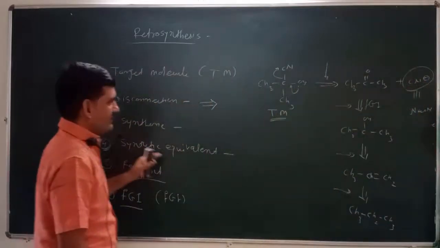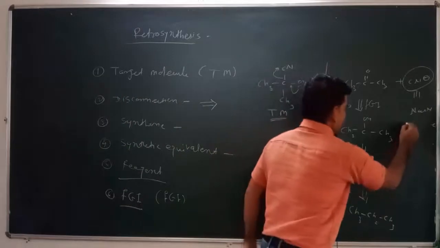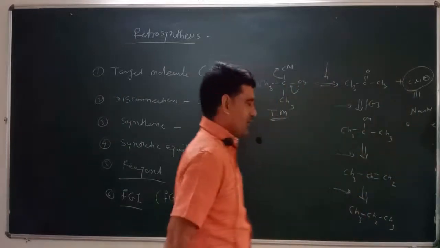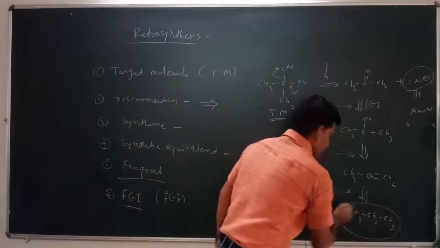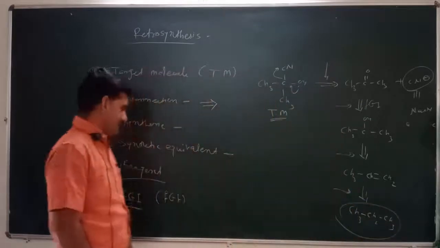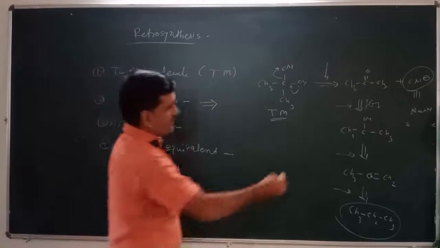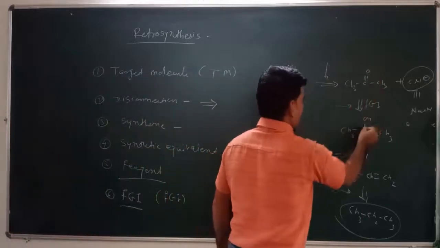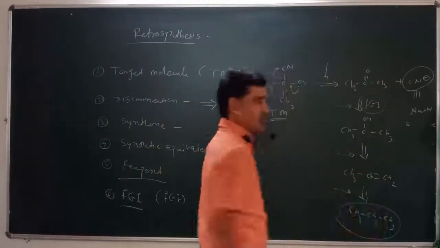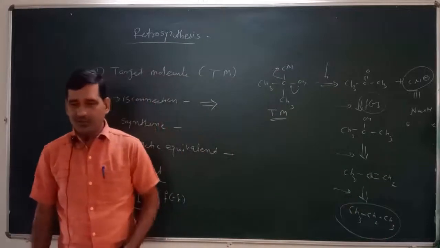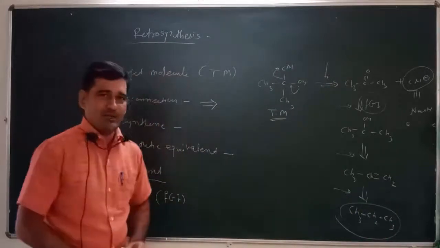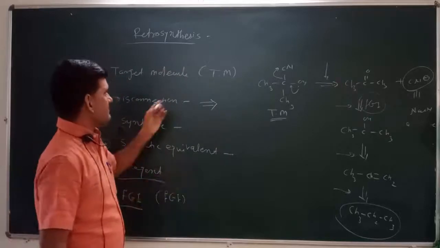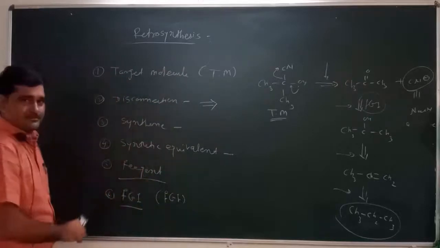And sodium cyanide is the synthetic equivalent for this synthone. Then the reagent: propane is the reagent which is used for the synthesis. And FGI: here we are converting this ketone into alcohol, which is called functional group interconversion, right? So these are the very important terms which are used in retrosynthetic analysis.